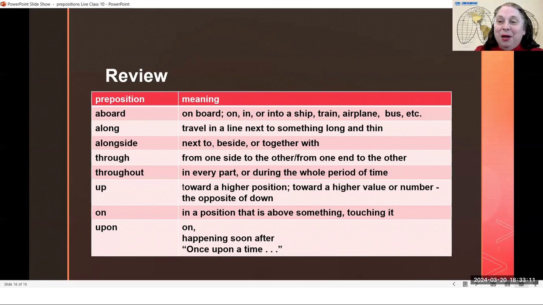When I get in my car, sometimes I am the only person in the car. And so we would not say get aboard a car, because for one reason, there's just one person. For another reason, maybe I am the driver. And then also because when you get in a car or you get in a taxi, you have to kind of lean down to get into those. And so we get in those. We don't get on, like we get on a ship or on a train or on an airplane or on a bus. Those we get on because we walk onto them standing up straight.